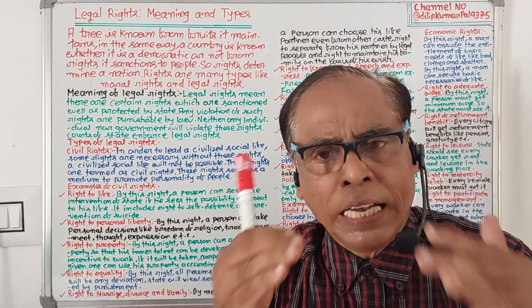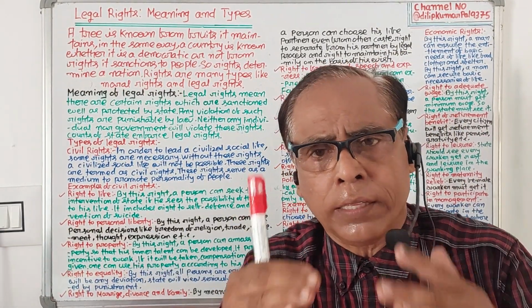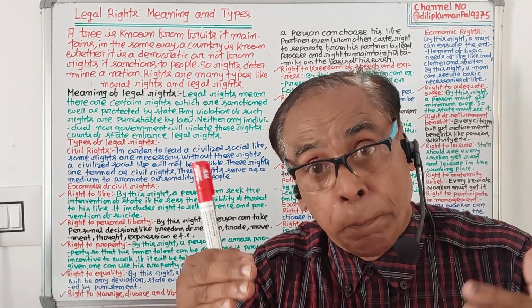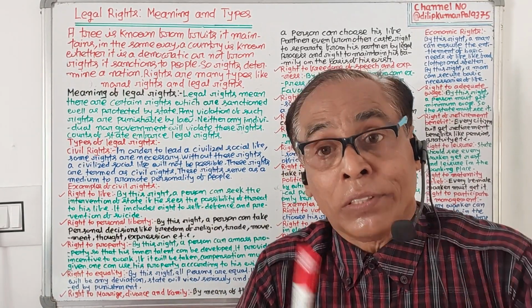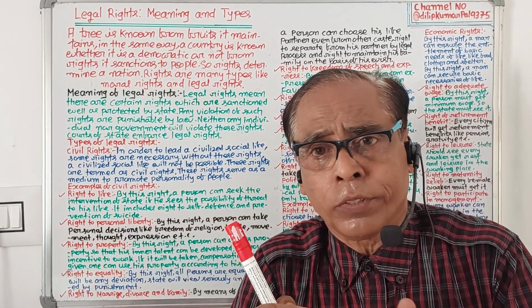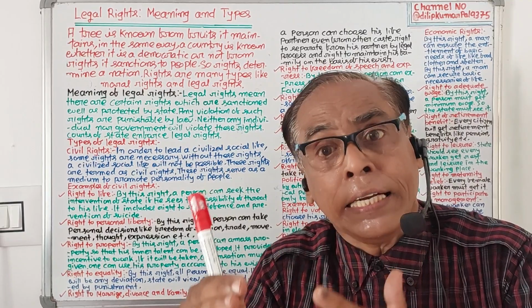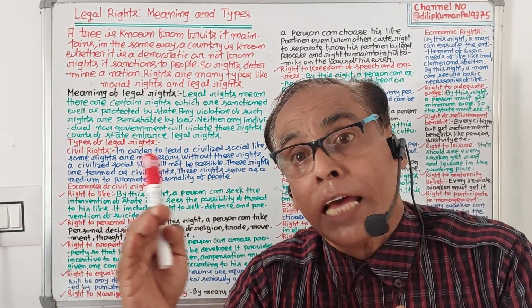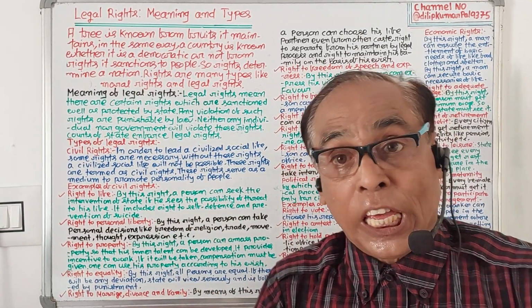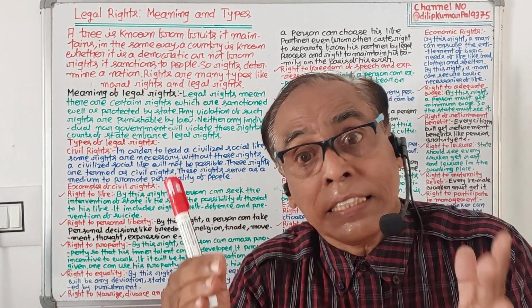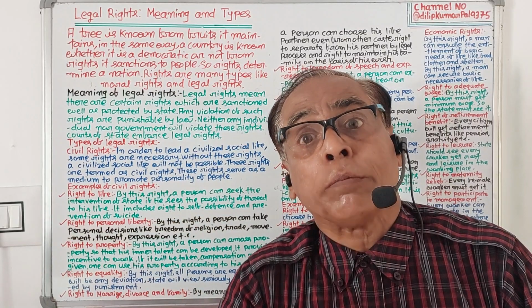So, legal rights have many categories. Number 1 is civil rights. Civil rights mean there are certain rights which are necessary for people to lead a civilized social life. If a person wants to lead a civilized life, he requires some rights.